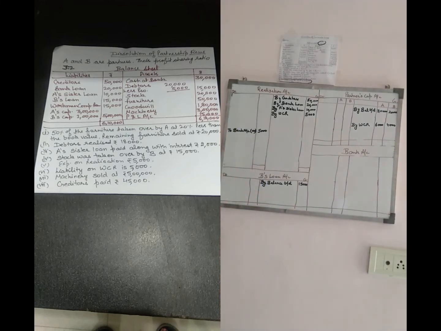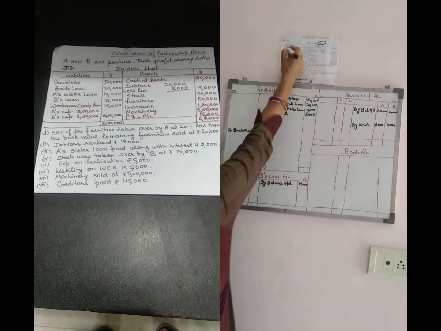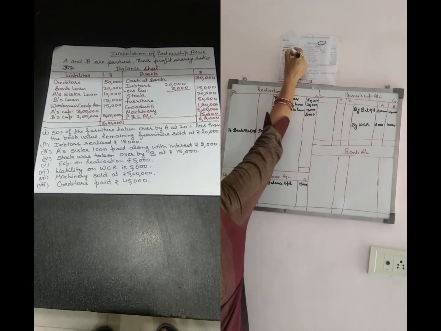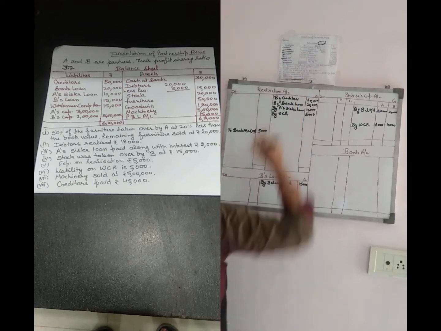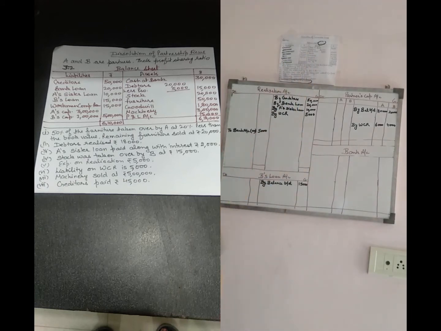Now as you have seen, the whole liability side is transferred into the different accounts in the dissolution. So the liability side becomes empty. Now we are taking the asset side.